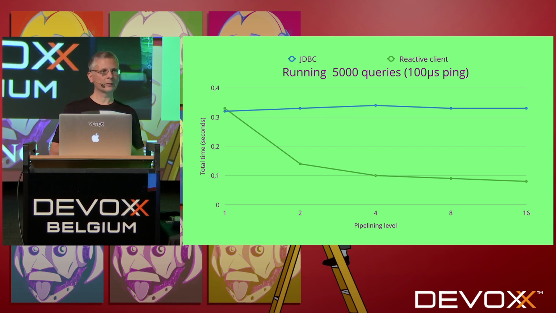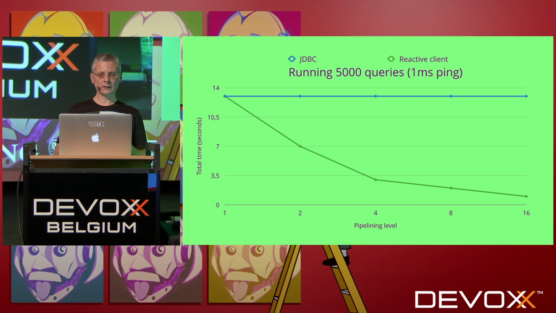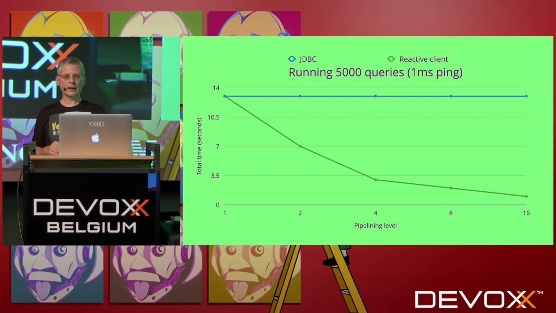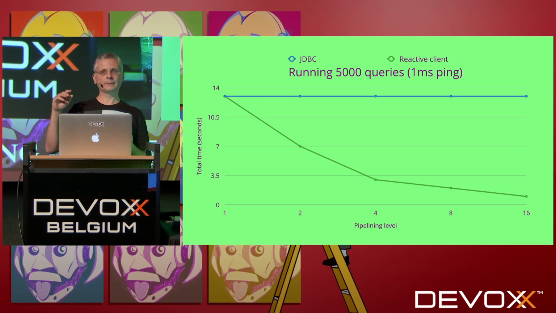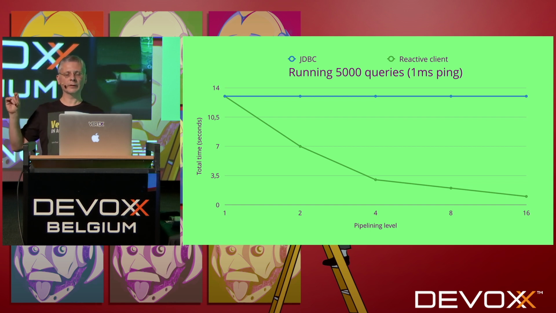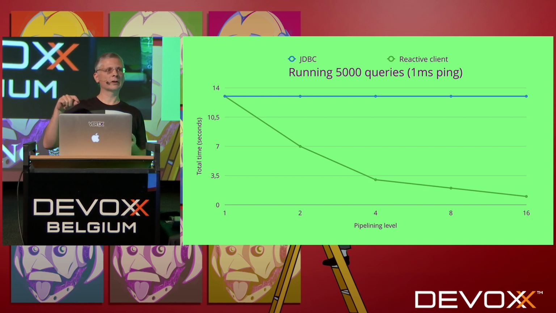If we run the same benchmark now with a latency of 1 millisecond between the client and the server, we can see that the effect of pipelining is much more important. And basically what happens here, and what is key, is that in this case, the latency of executing the query on the server is much lower than the round trip time, the RTT, between the client and the server.